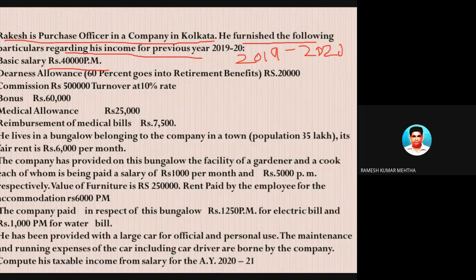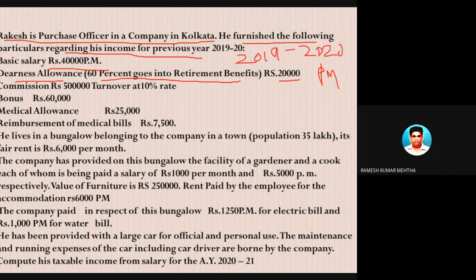Take a photo of this slide. DA allowance is 20,000 rupees per month, and 60% of it goes into retirement benefits. For calculation of retirement benefits, out of 20,000 rupees, only 60% will go, not the whole amount of 100%.